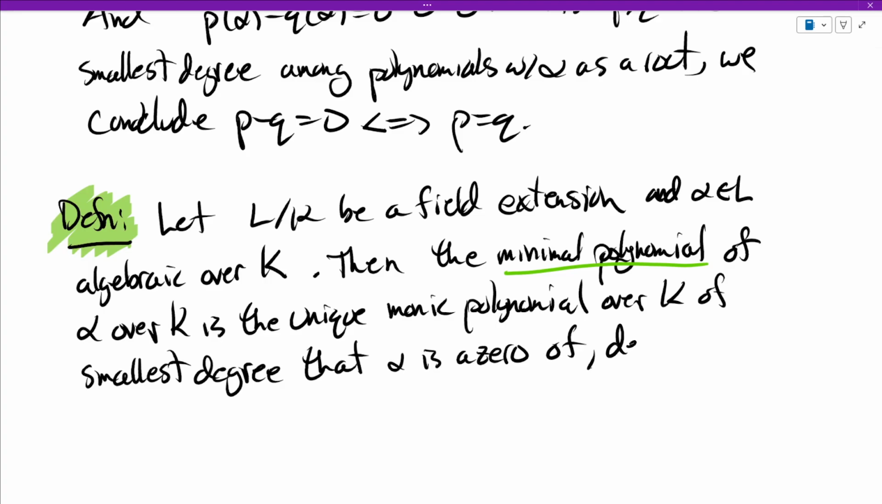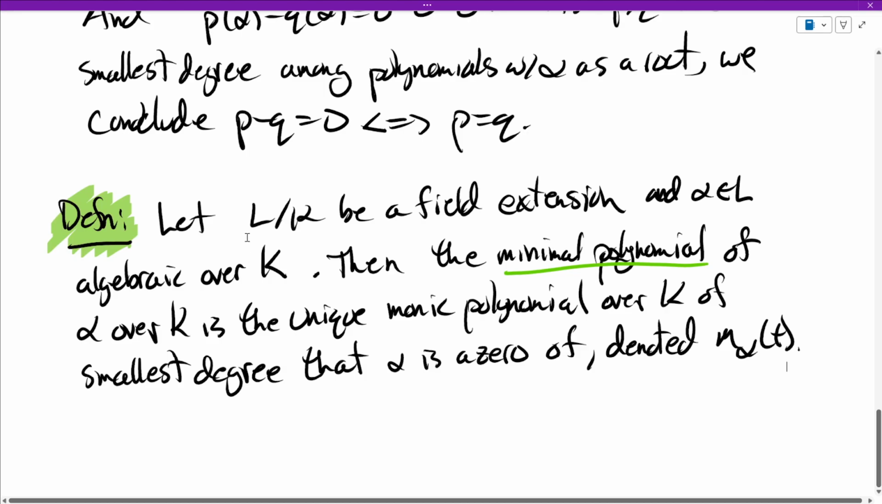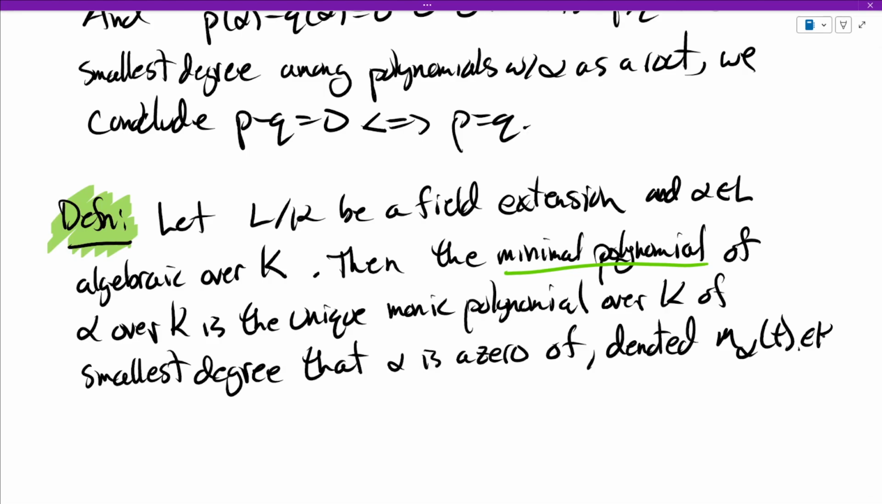And in this class, I'll denote it by M sub alpha of T. M for minimal, alpha to remind ourselves what element this is a minimal polynomial for, and then of course it's a polynomial, so of T. And this of course is an element of K adjoin T.